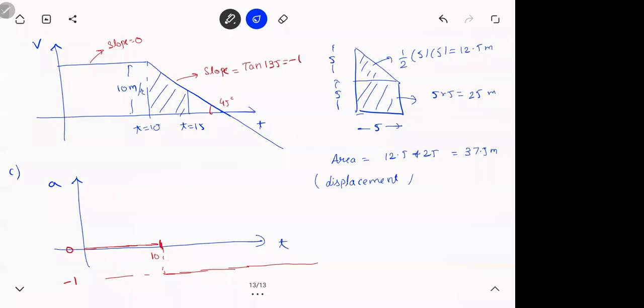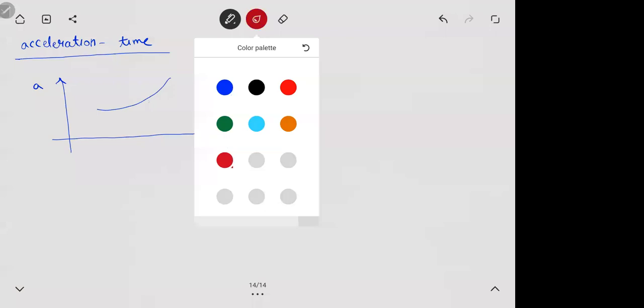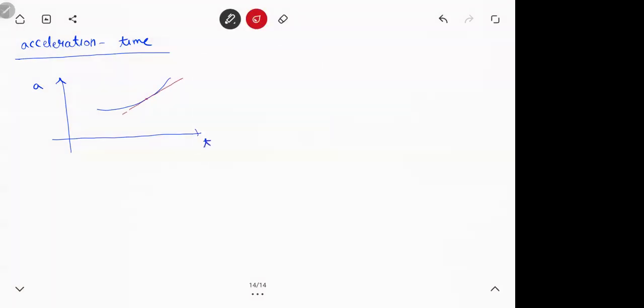Next one. Acceleration time graph. So if you have an AT graph, there are two quantities again, the slope and the area.